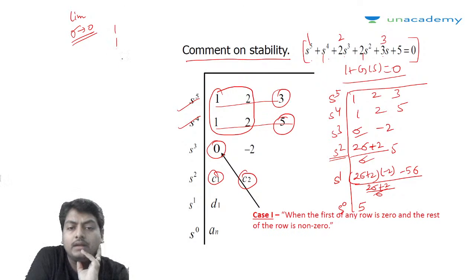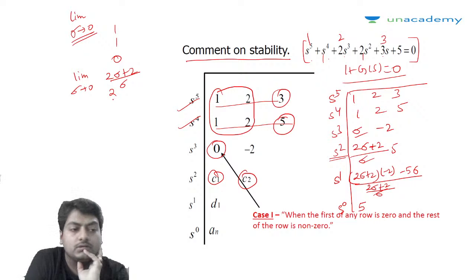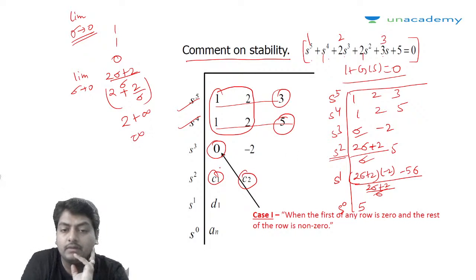The first element, 1, stays 1, and the next will be 0. Now limit sigma tending to 0 for this particular case, that is 2 sigma by 2 by sigma, so that is 2 upon 2 plus 2 by sigma. Limit sigma tending to 0 means 2 plus infinity, that means infinity. We are having a positive value over here, positive infinity, right? So 0, positive infinity.